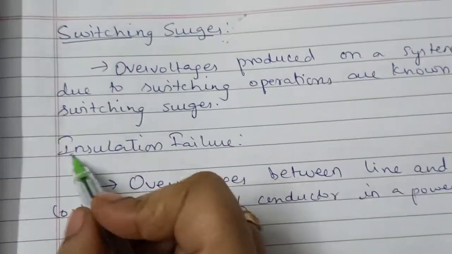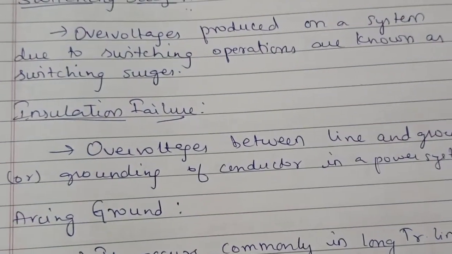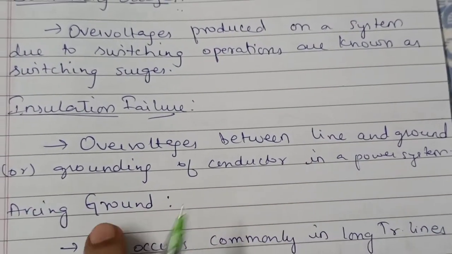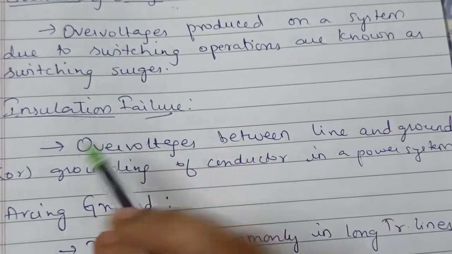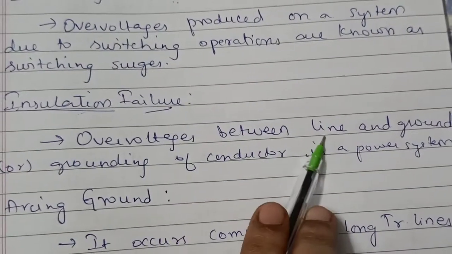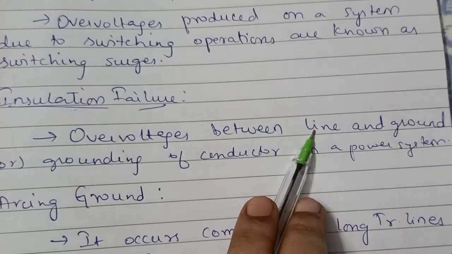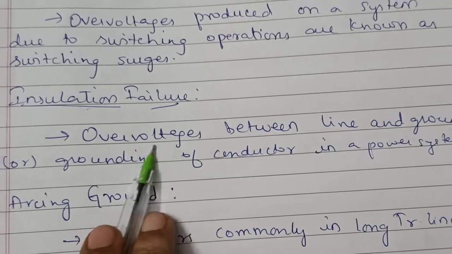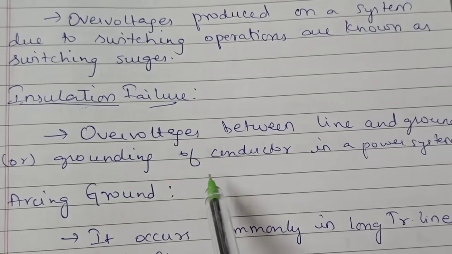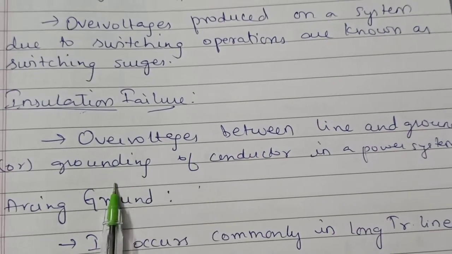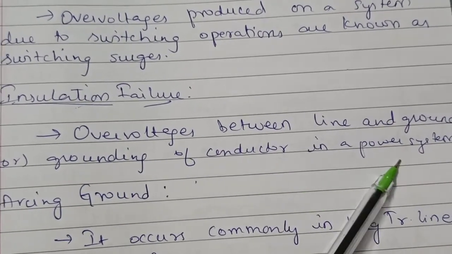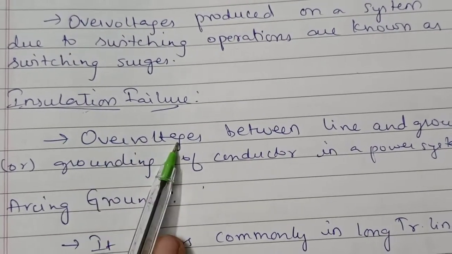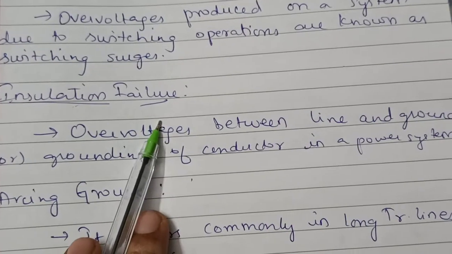Next is insulation failure. What is meant by insulation failure? Over voltages between line and ground, or grounding of the conductor in a power system. Insulation is nothing but a protection we are giving. If there is any error in the protection between line and the ground connections, then obviously over voltages occur. Or if there is any grounding of the conductors, that also creates some over voltages, and that is called insulation failure.